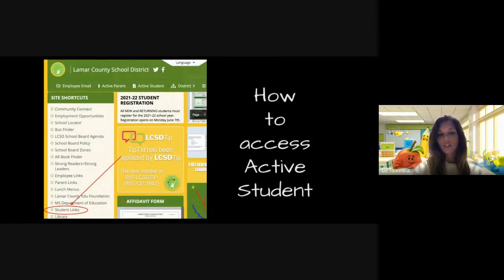We have one additional spot the students can log into their Active Student account. If they simply scroll down on the home page of the district website, under Site Shortcuts, you'll see Student Links. If your student clicks there, they can also see other links that are available to them, as well as logging in to Active Student.